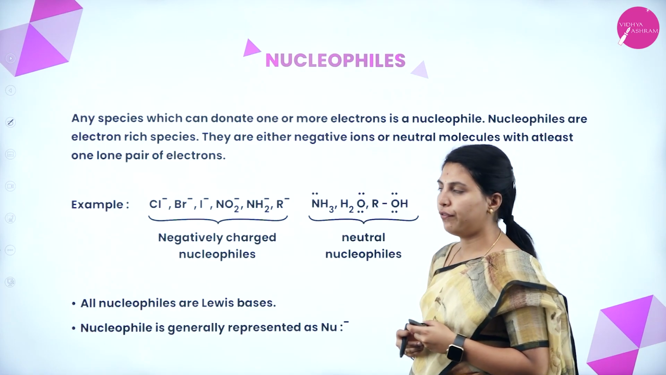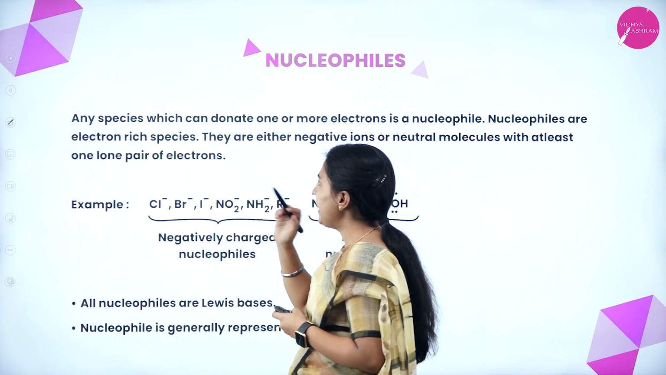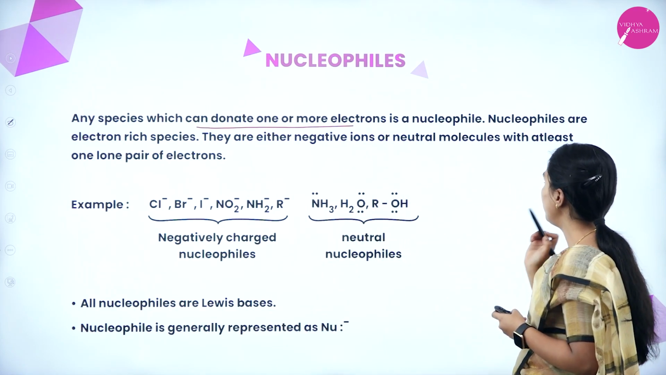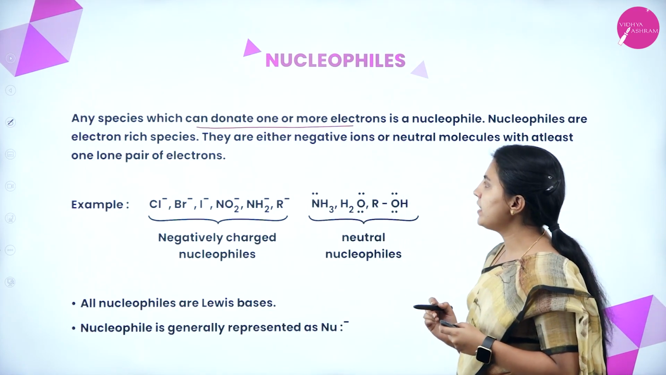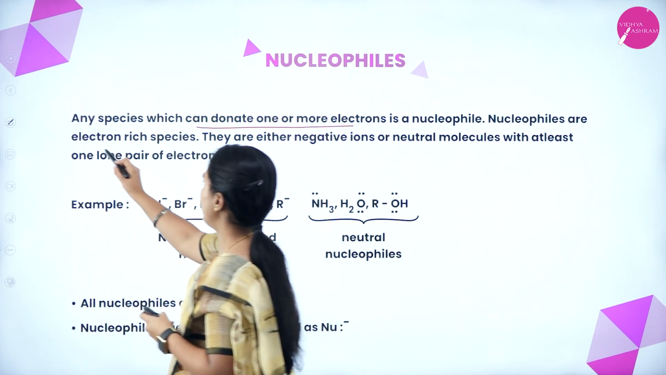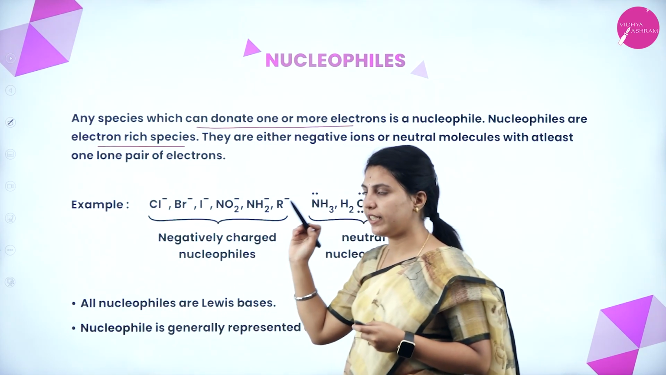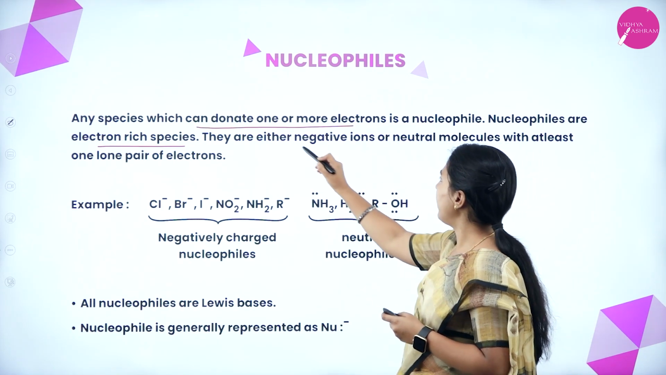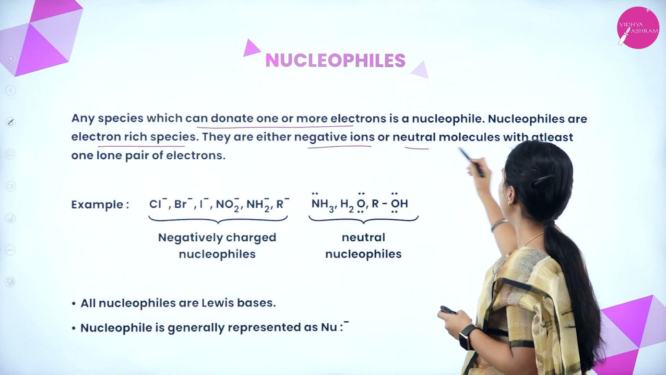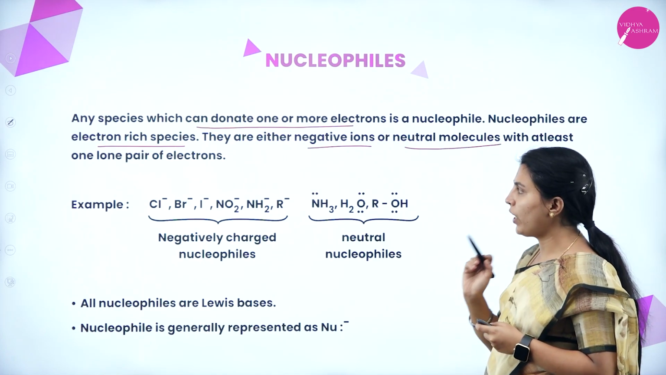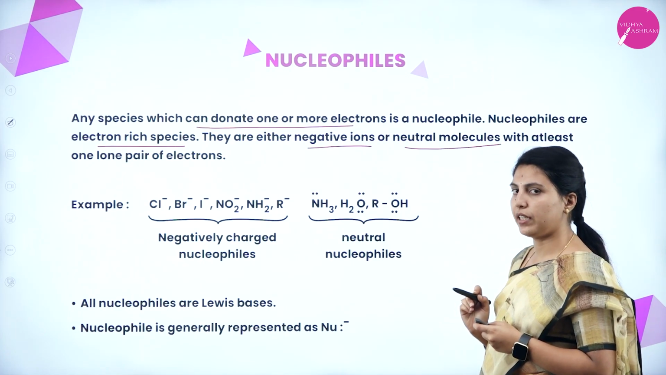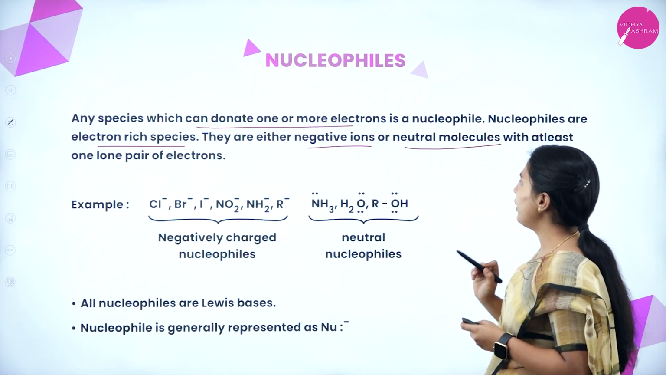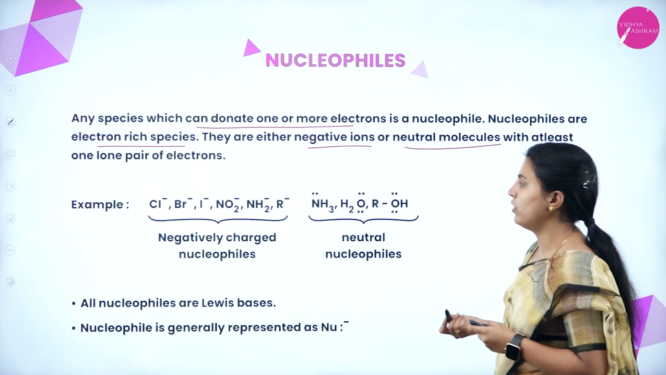Next, nucleophiles. Any species which can donate one or more electrons is a nucleophile. Nucleophiles are electron-rich species. Due to being electron-rich species, they can donate one or more electrons. They are either negative ions or neutral molecules with at least one lone pair of electrons present. It may be negative also, it may be a neutral molecule also.